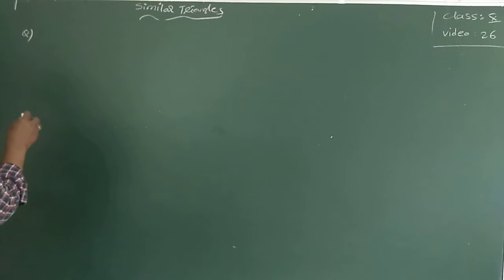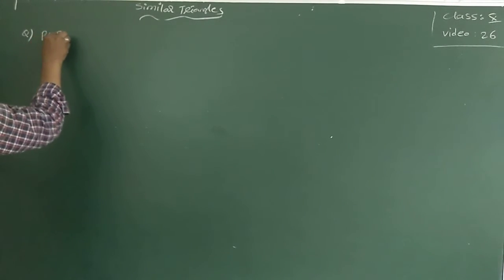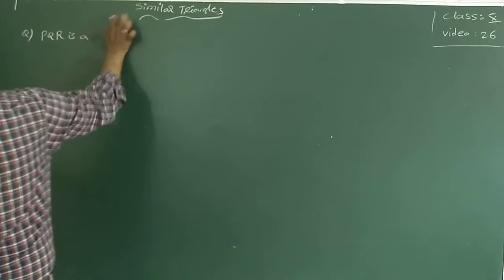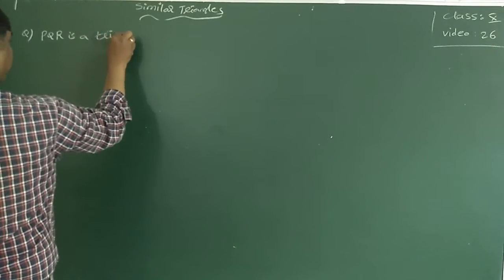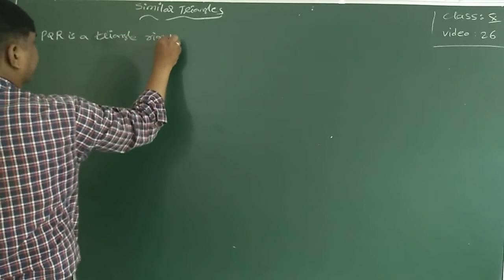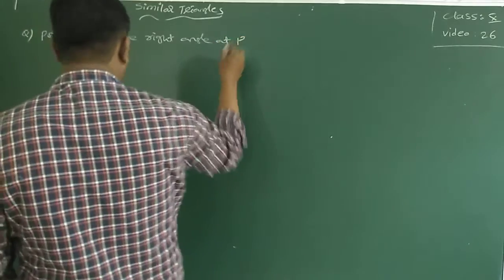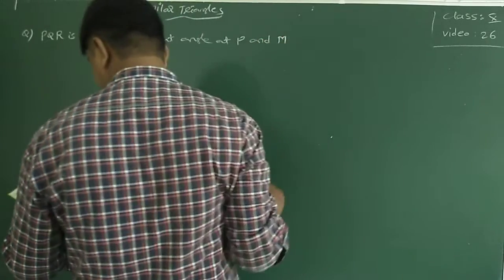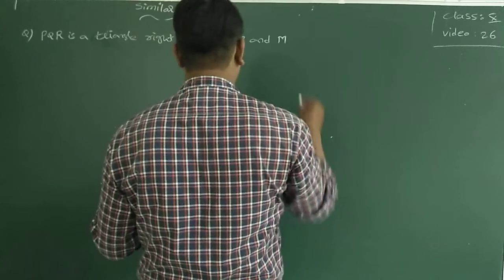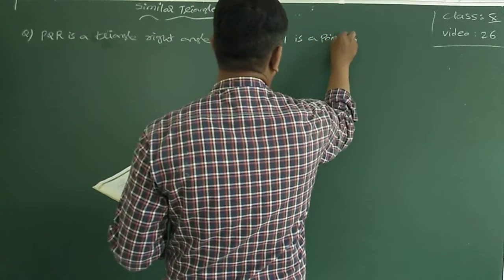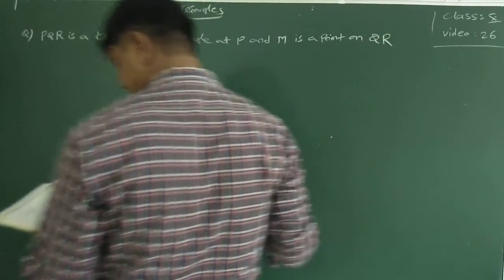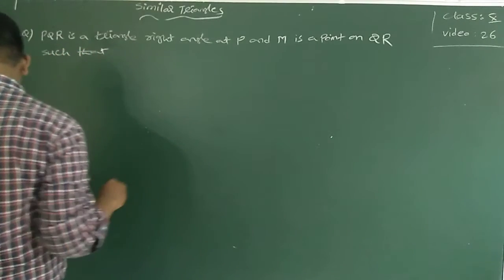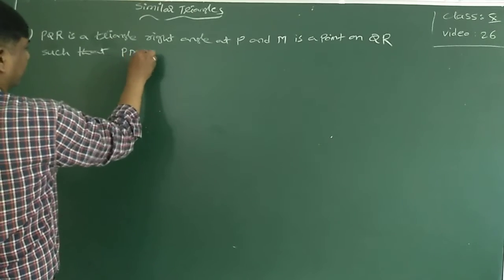PQR is a triangle, right angle at P, and M is a point on QR such that PM is perpendicular to QR.